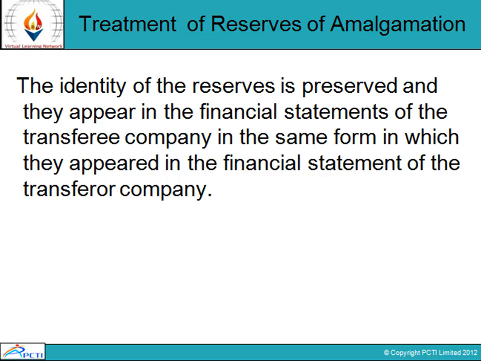Now there is some treatment of reserves of amalgamation. If the amalgamation is of the nature of merger, the identity of the reserves is preserved and they appear in the financial statement of the transferee company in the same form in which they appeared in the financial statement of the transferor company. Thus, for example, the general reserve of a transferor company becomes the general reserve of the transferee company, and the capital reserve of the transferor becomes the capital reserve of the transferee company.